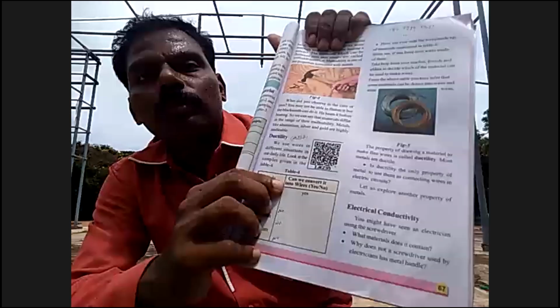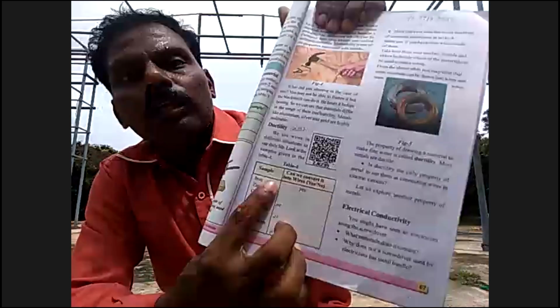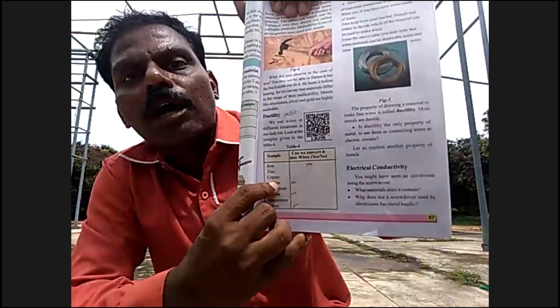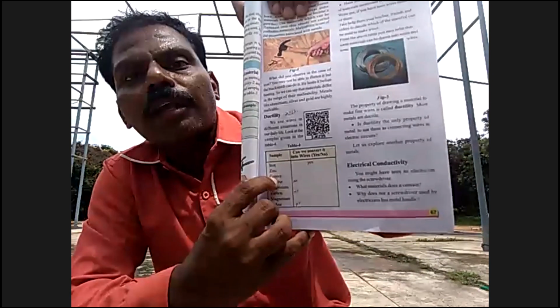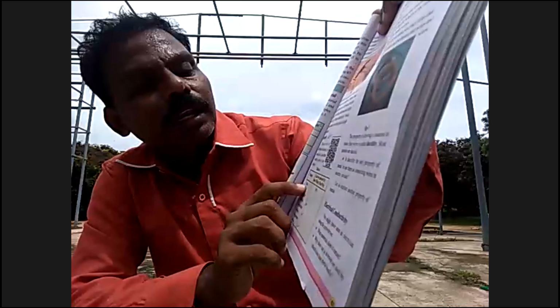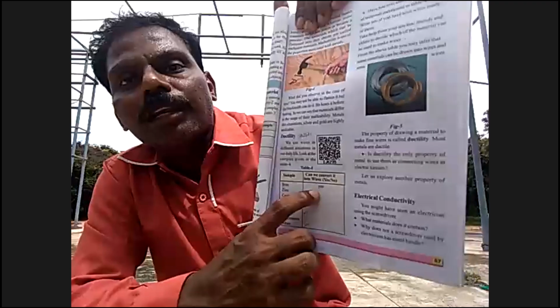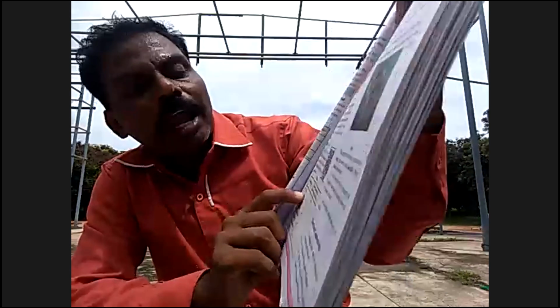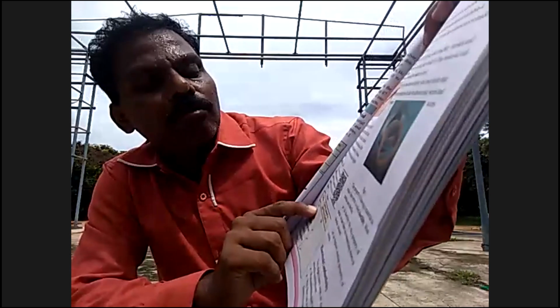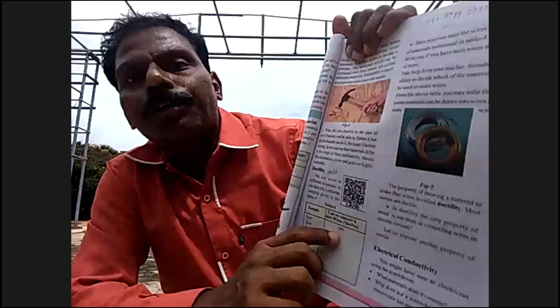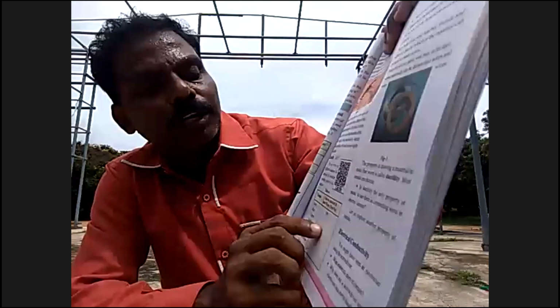Another one is table 4. Table 4 is divided into two columns. One column is the sample, and we have taken copper, iron, zinc, sulfur, magnesium, and strontium. Which material can be converted into wire, and which cannot be drawn into wire? Iron can be drawn into wire easily. Zinc can also be converted into wire. Yes, copper is converted into wires.